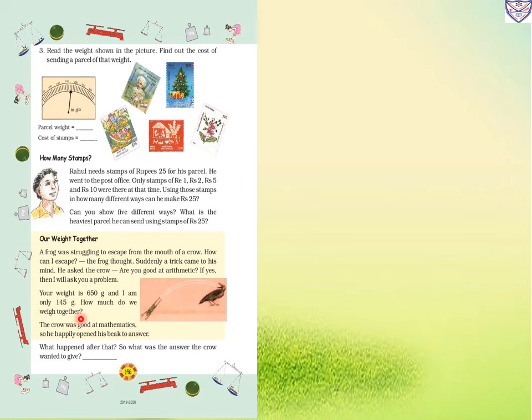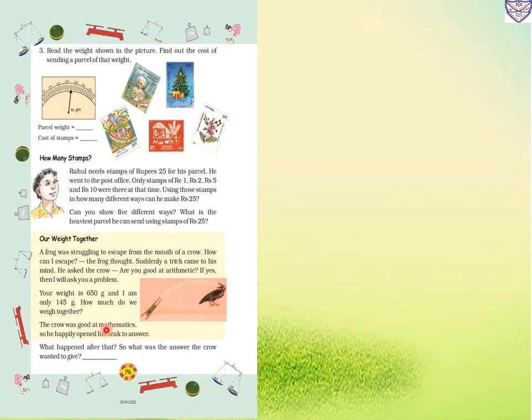So once, what happened? The frog was caught in a crow's mouth. So he wanted to escape from the crow. So what idea did he think of? Okay, he asked the crow if he was good at arithmetic, in mathematics. The crow said, if yes, then I will ask a problem. So the frog asked, your weight is 650 gram and I am only 145 gram. So how much will we both weigh together?